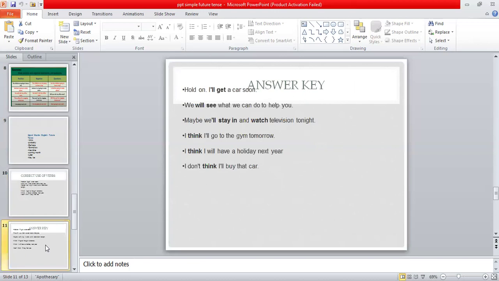This is the answer key to the sentences which we did in the first slide. So you can easily check your answers from this answer key. If you have any mistake, you can correct your mistake with the help of this answer key. It is going to be very helpful for you to attempt the sentences first, and then later check your answers from the answer key.